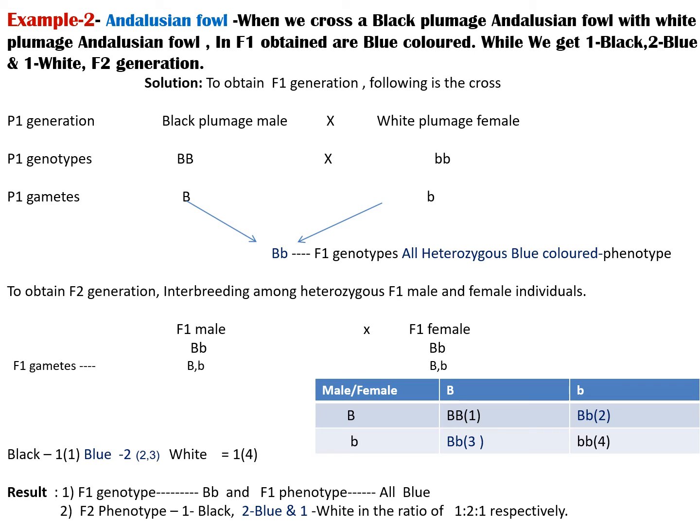Here also the ratio is modified into 1:2:1 instead of 3:1. The same results are observed in the sweet pea plant and the snapdragon. Here red flowered and white flowered plants are crossed. Then in F1 also they show pink flowers, and F2 shows the red, pink and white flowered varieties.